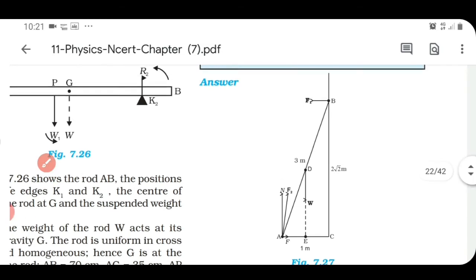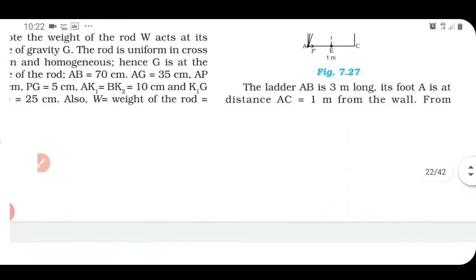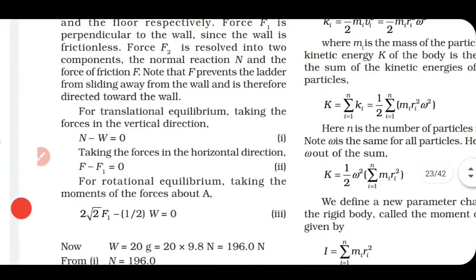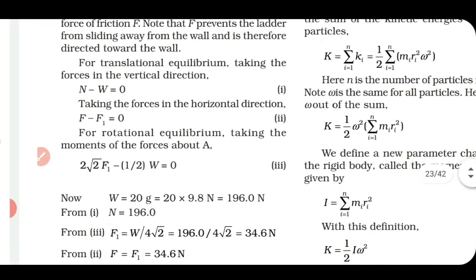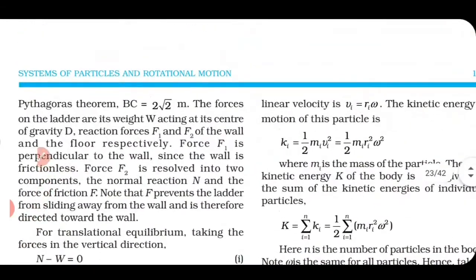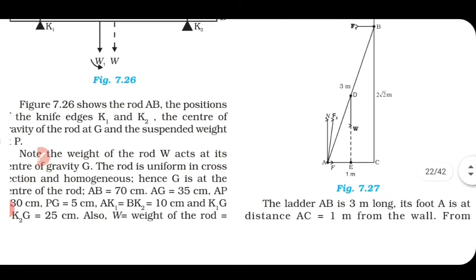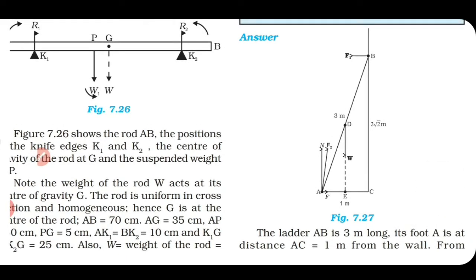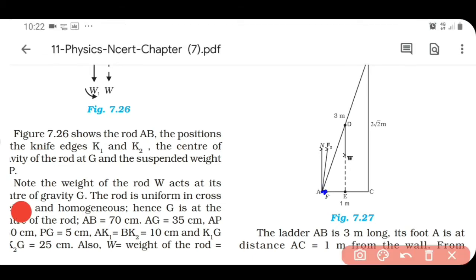Now we can apply the condition for rotational equilibrium. When we think about rotational equilibrium, we need to consider the point about which we are speaking. For easiness, we take either point A or B; it is easier with the point A. So we consider the point A. About the point A, the ladder is in rotational equilibrium, so the net torque on the ladder about the point A is equal to 0.